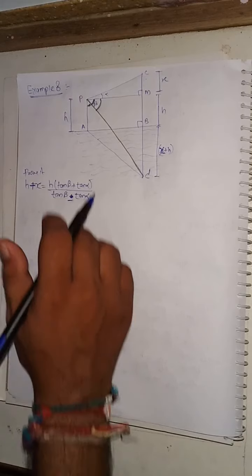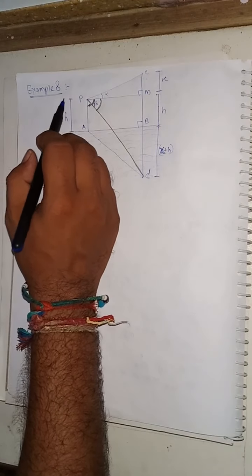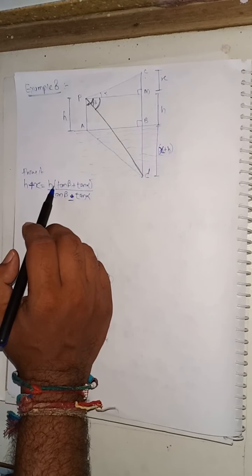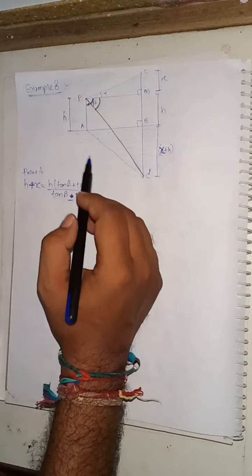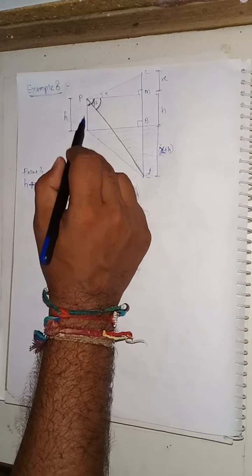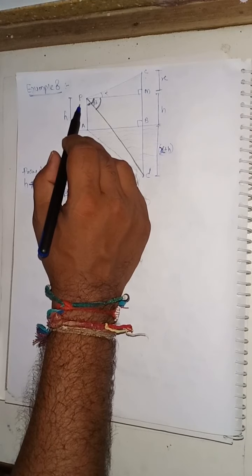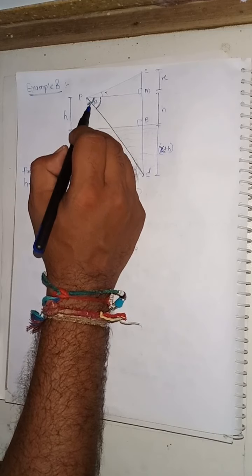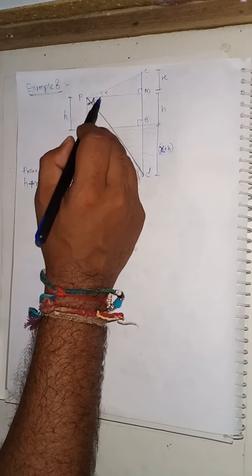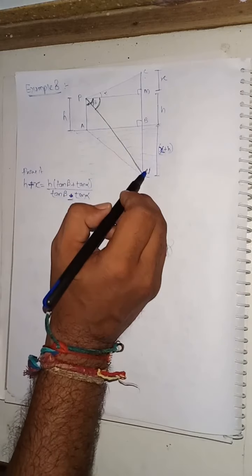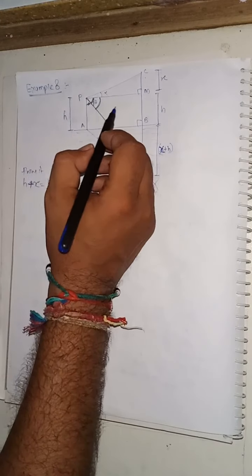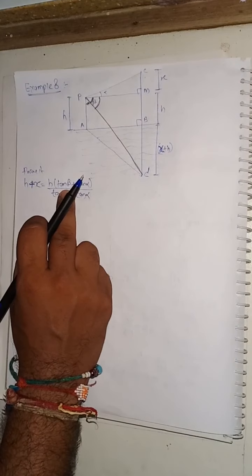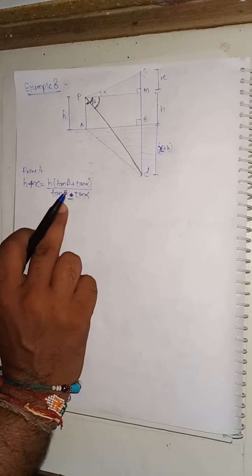Now we are going to solve example number 8 from the book. The question is saying that the angle of elevation of a cloud from a point h meter above a lake is alpha, and the angle of depression of its reflection in the lake is beta. Then we need to prove that the height of the cloud is equal to h into (tan beta plus tan alpha) divided by (tan beta minus tan alpha).